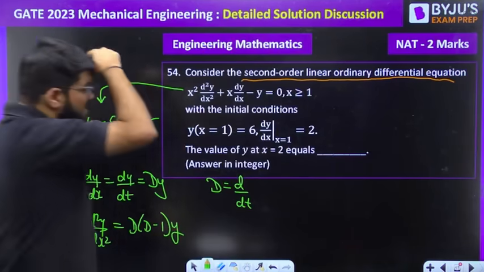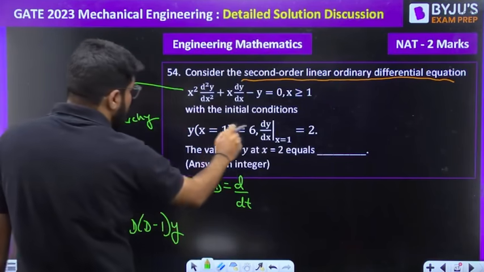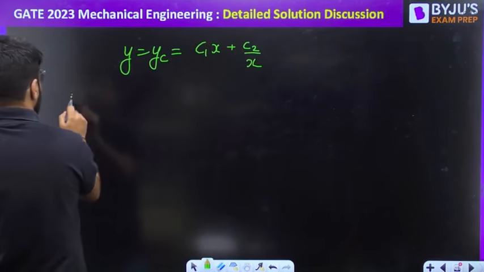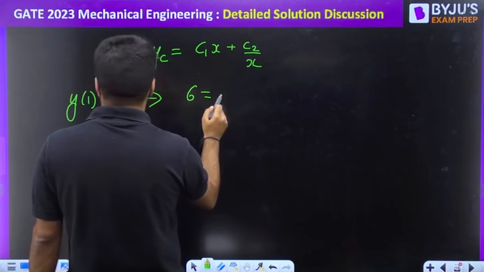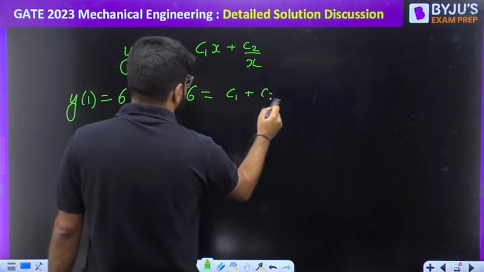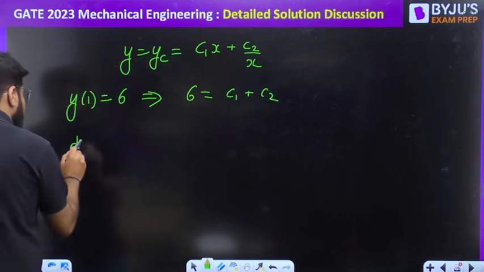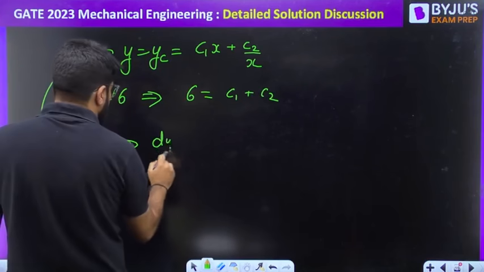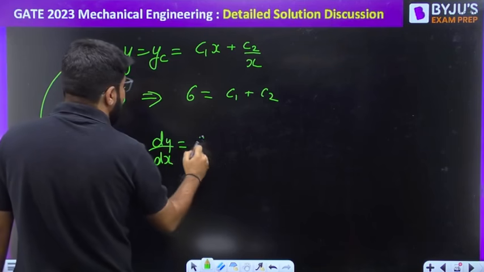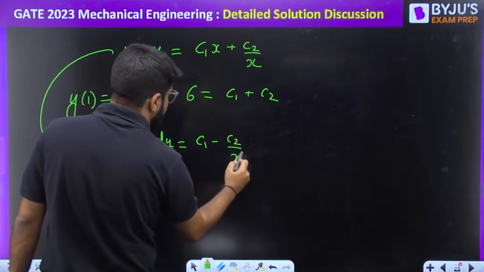Then one of the conditions is given to me. At x equal to 1, y will be 6. So 6 is equal to c1 plus c2. I put 1 in place of x. Then the value of dy by dx initial value, but first let us differentiate. So dear, what is dy by dx? dy by dx will be c1 minus c2 divided by x square.